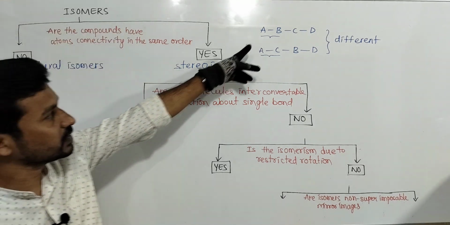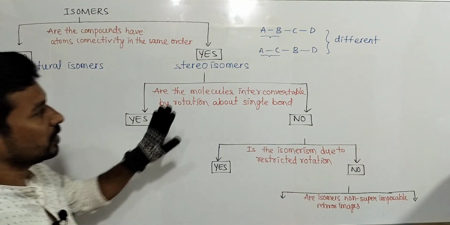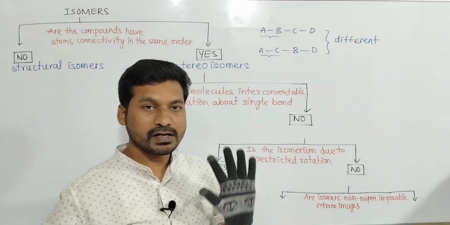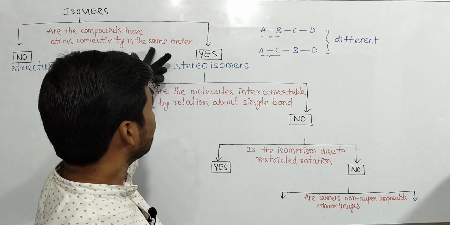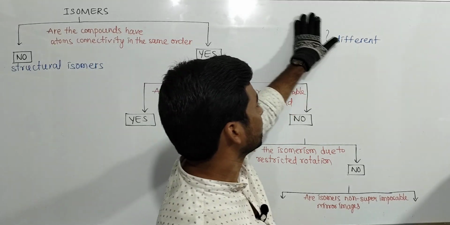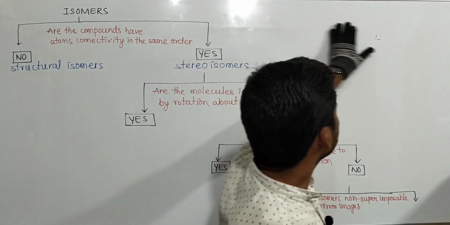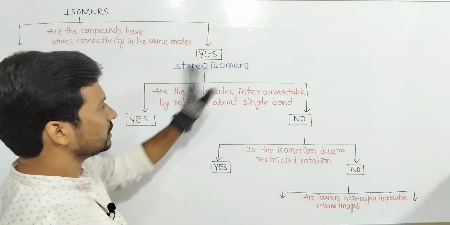No, because the atoms connectivity is not the same, so such isomers are called structural isomers. If the atoms connectivity is the same, they are called stereoisomers.